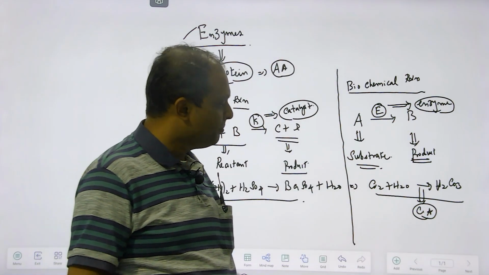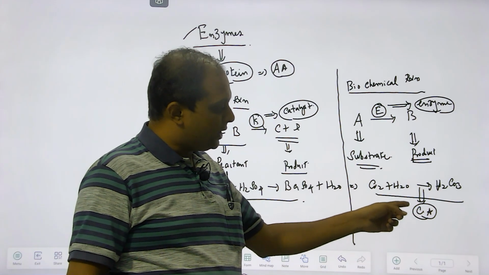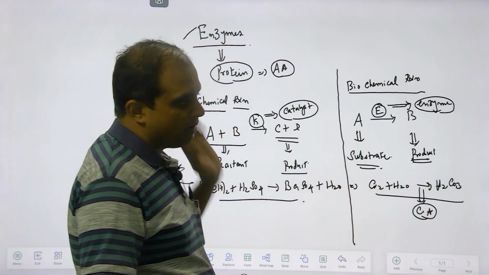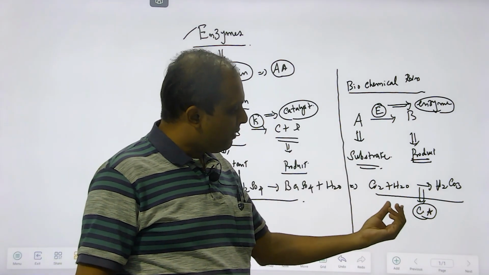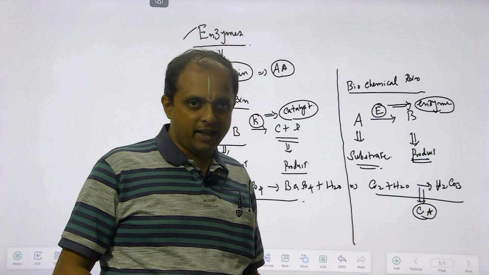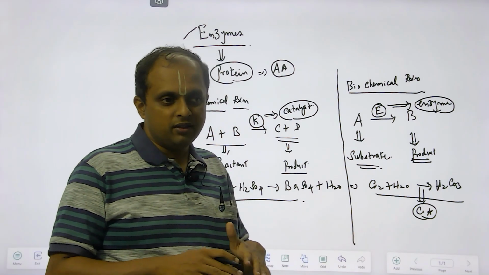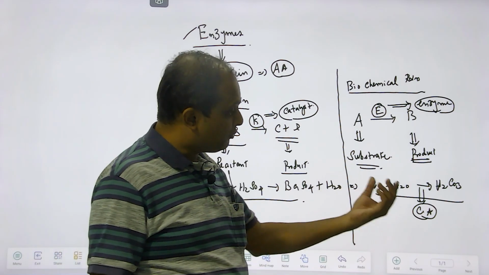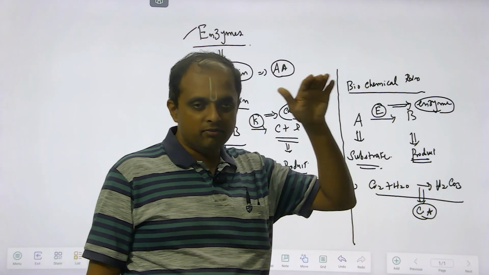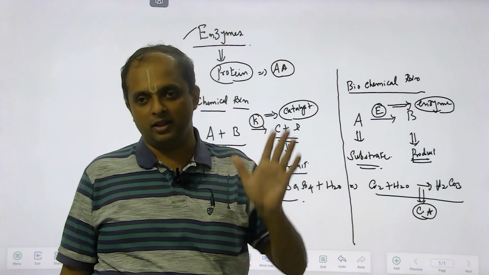Now friends, our interest is with respect to carbonic anhydrase because we are talking about enzymes. When you remove the carbonic anhydrase from the reaction, for sure the rate of formation of carbonic acid will be slowed down. No secondary thought in that.